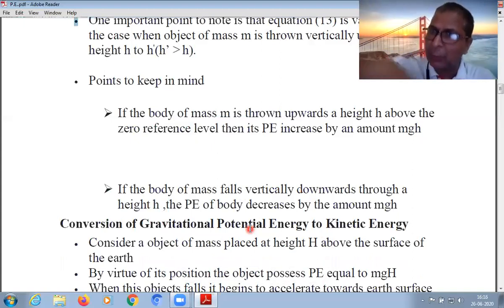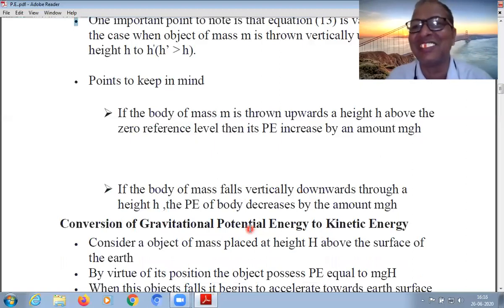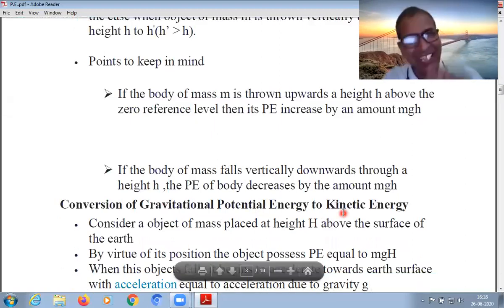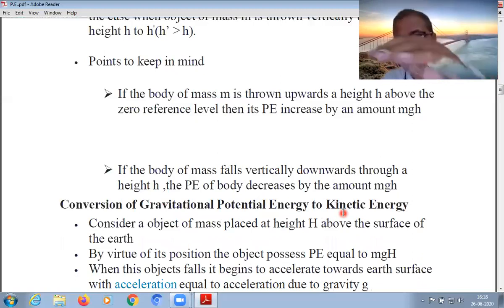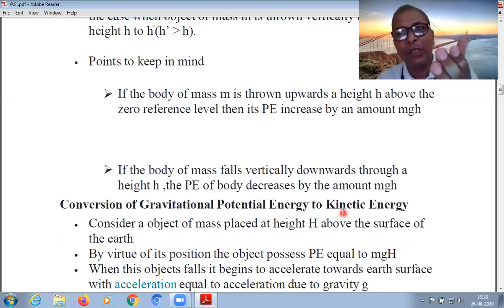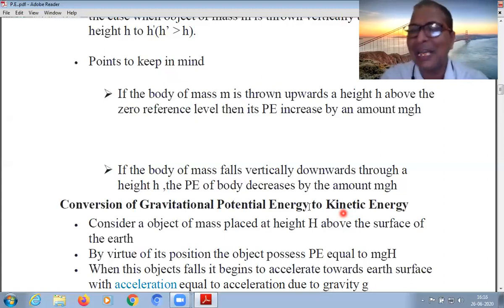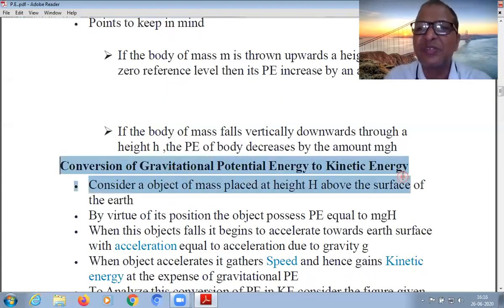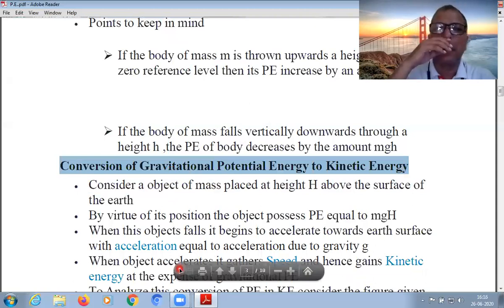I'm saying it's vice versa, reciprocal. When we drop something from a certain height h, its potential energy starts decreasing from its maximum amount mgh. And in this case, the potential energy is neither created nor destroyed. According to the law of conservation of energy, it changes from potential energy to kinetic energy. That is why our next topic is the conversion of gravitational potential energy to kinetic energy.